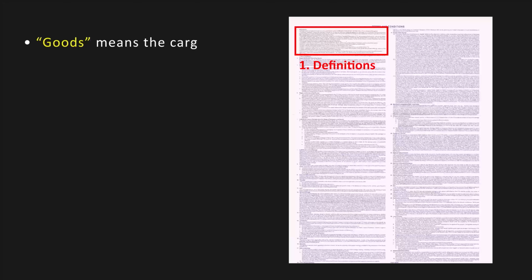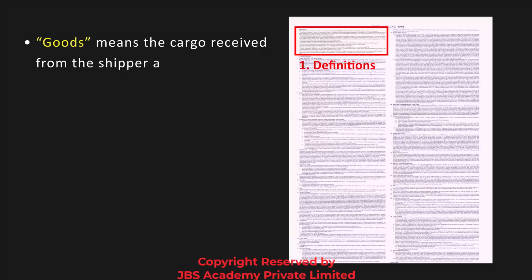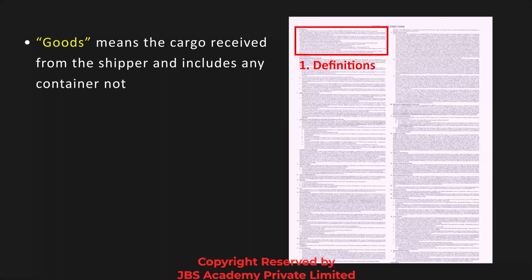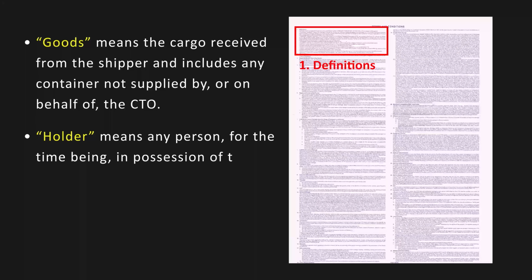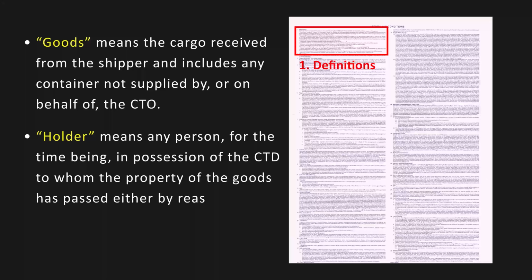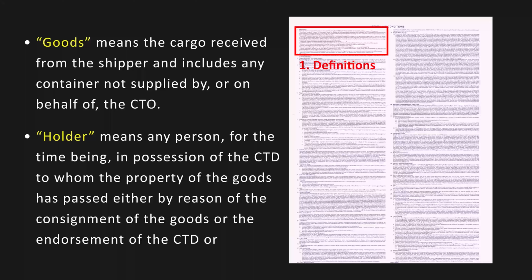Goods means the cargo received from the shipper and includes any container not supplied by or on behalf of the CTO. Holder means any person, for the time being, in possession of the CTD to whom the property of the goods has passed either by reason of the consignment of goods or the endorsement of the CTD or otherwise.